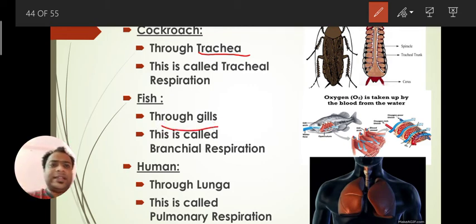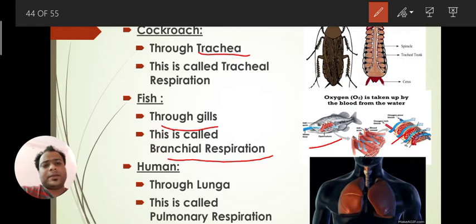Gills help to take oxygen from the water and it reaches each and every cell of the body of fishes. This type of respiration is called branchial respiration, through which gills are used. They have different filaments inside the body through which they take oxygen.